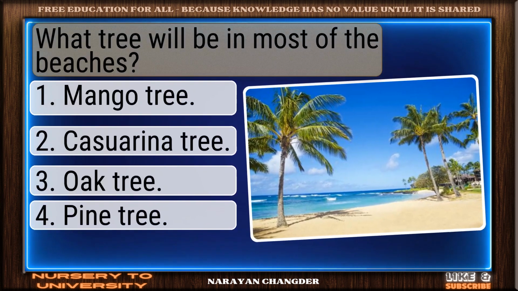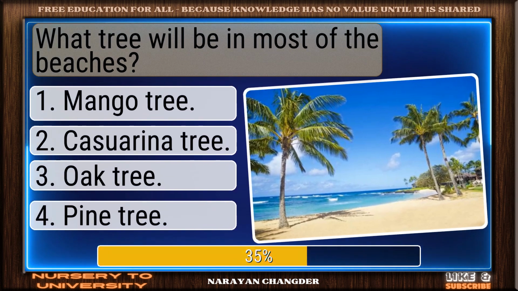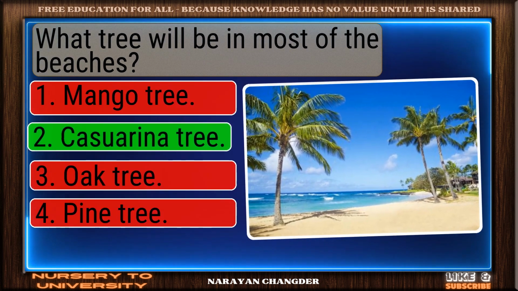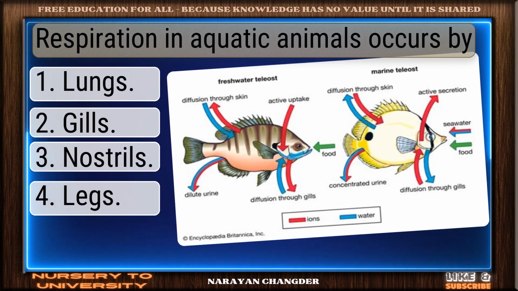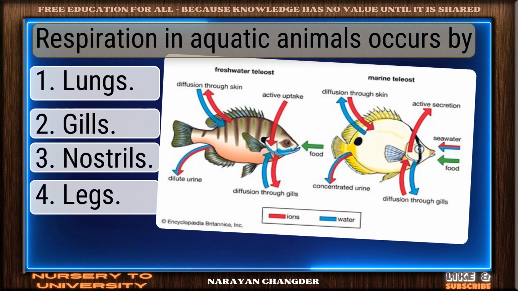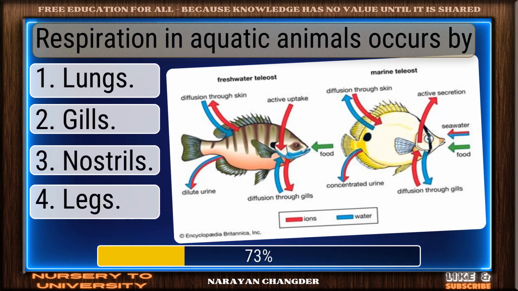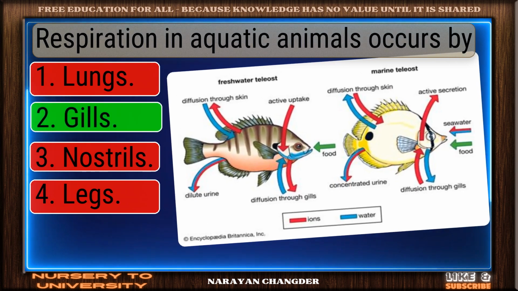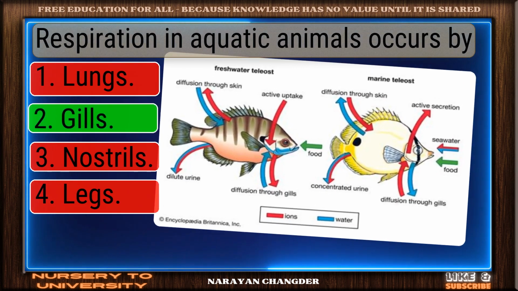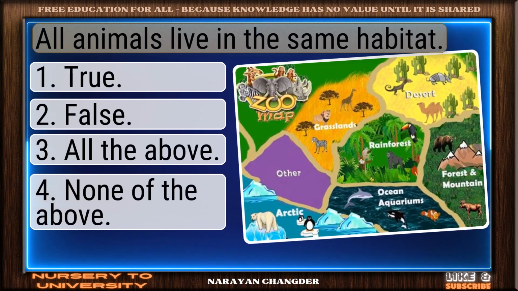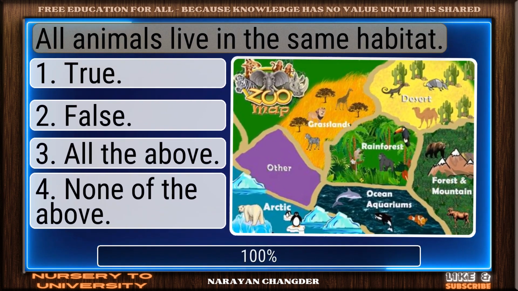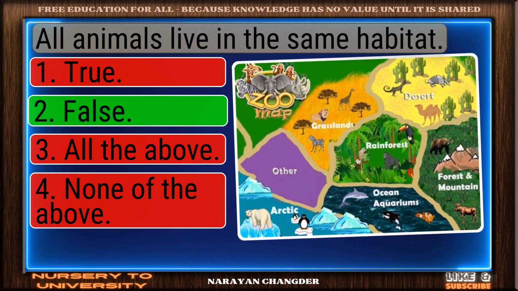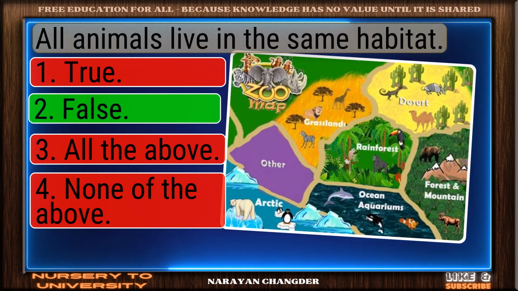What tree will be in most of the beaches? You chose Casuarina tree, and it is correct. Respiration in aquatic animals occurs by dash. Great job. Gills is the accurate answer. All animals live in the same habitat? Great thinking. False is the right choice.